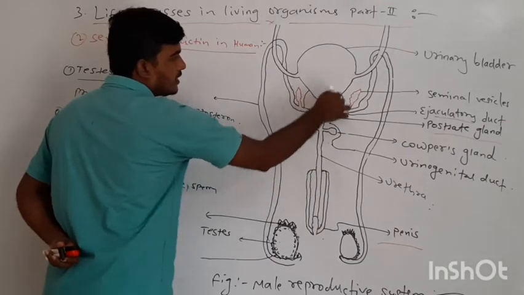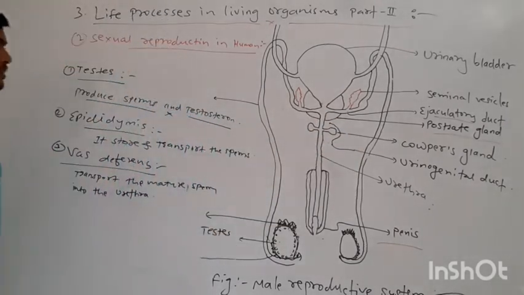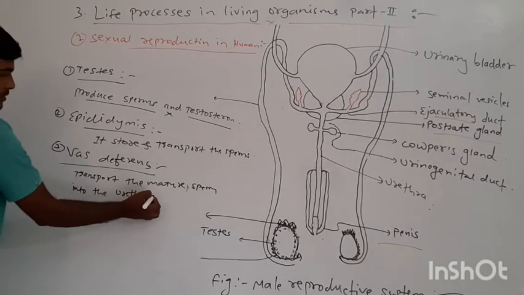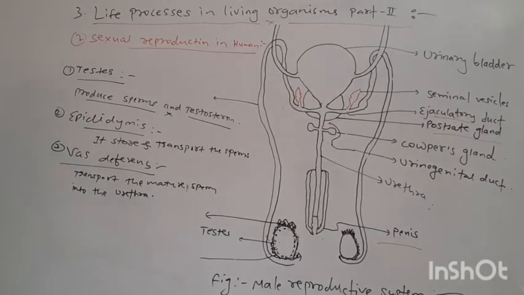So here is collectively called the urinogenital duct, and this transports the sperms into the urethra.